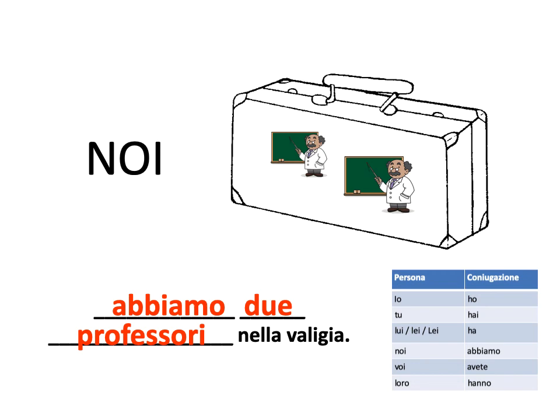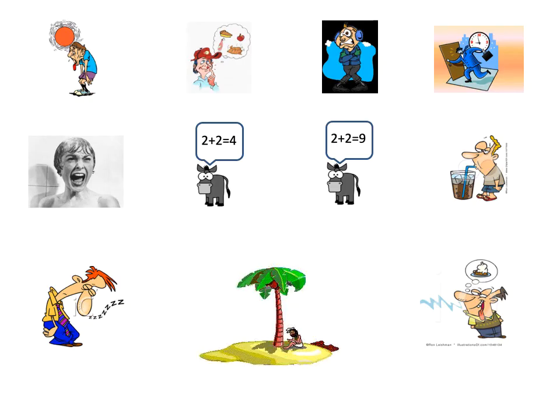One last thing. The verb avere is very useful in Italian because we have a lot of idiomatic expressions that use the verb. By idiomatic, I mean that it's something that is said a lot and is said in a very peculiar fashion. Okay? And it's used all the time. So let's look at these pictures.